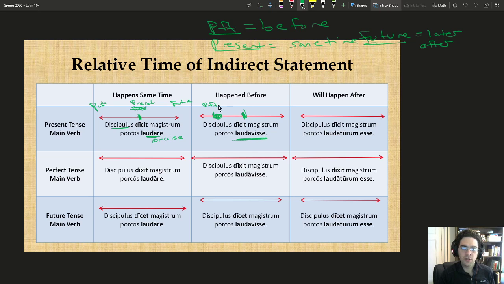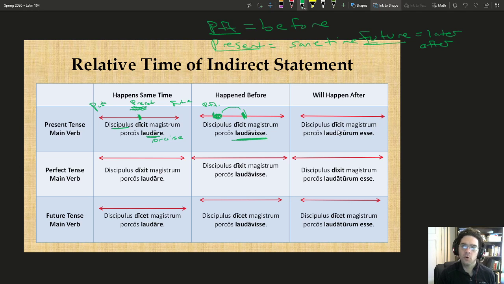So the perfect infinitive occurs at a time before the main verb. So this is how we should understand the sequence of events. So the student says this at some time right here, but what he's actually reporting is that the teacher praised his pigs at some earlier point relative to our current situation.